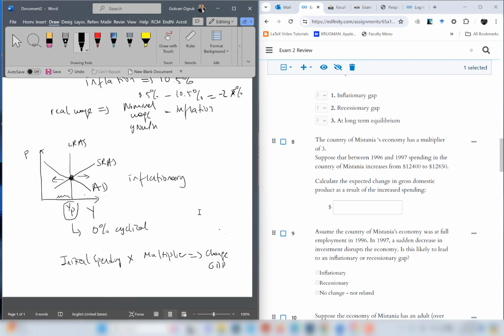The initial spending increase is 12,850 minus 12,400, which is 450. So this is 450, the multiplier is 3. 450 times 3 is 1,350, the change in GDP. So this is how we calculate with the multiplier. The right answer is 1,350.